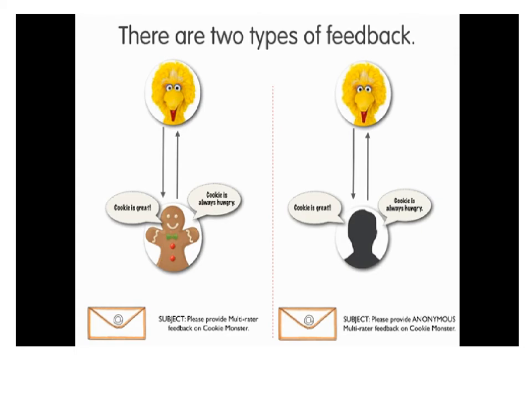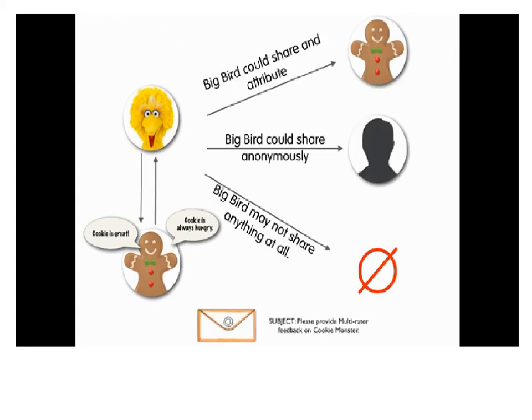So let's talk about what that looks like. Okay, remember, if you get an email without anonymous in the title, it would say, please provide MultiRater feedback on your colleague Cookie. And if we as Gingerbread Man make some comments and do some ratings, it is possible, if you take a look at the top arrow there, Big Bird could share those comments that we've made and attribute them to us. That's possible. Now, in order for him to do that, he'd have to do something really deliberate. He'd have to print the physical appraisal on a printer or print it to PDF and then make an attachment and email it to Cookie. So it won't get shared accidentally, but it is possible that if he was deliberate, he could share that information.